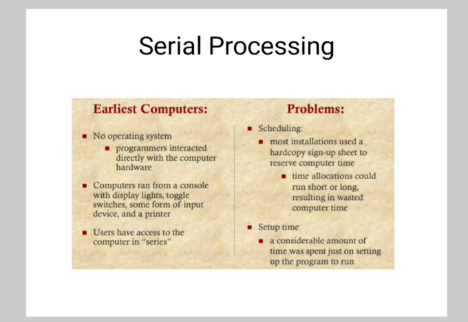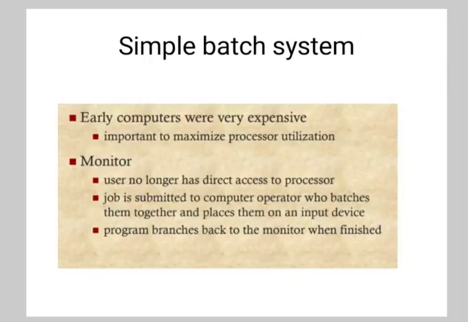The users had access to the computer in series, and the problem was scheduling. Most installations used a hard copy sign-up sheet to reserve computer time. The time allocation could run short or long, resulting in wasted computer time. Then the setup time: a considerable amount of time was spent just on setting up the program to run. So these are some problems related to serial processing.